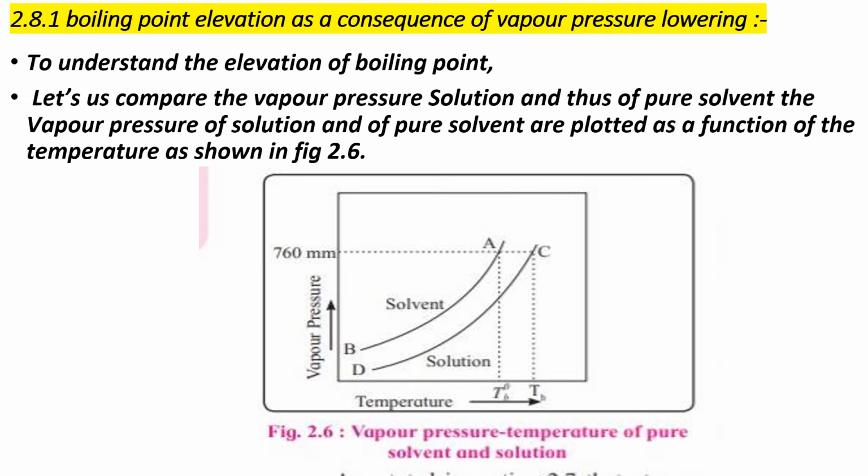Simply, in this diagram we have to choose AB. This AB is the vapor pressure curve of solvent, and this CD is the vapor pressure curve of solution. Here on x-axis is temperature, that is first T0B and then TB. TB is the boiling point of solution and T0B is the boiling point of pure solvent. Okay, this explanation in next slide.